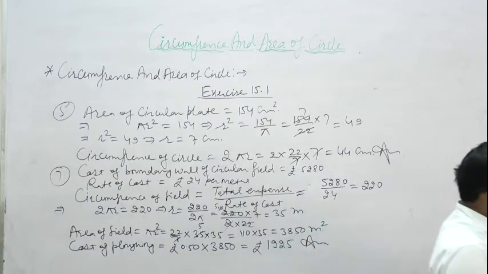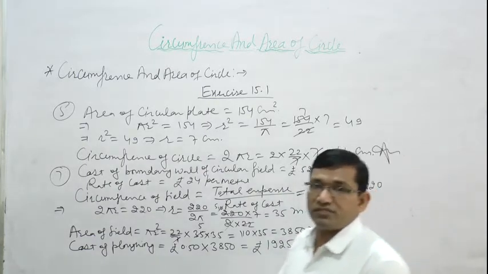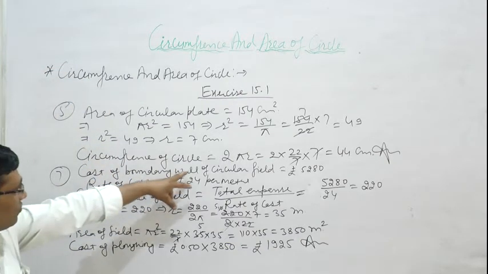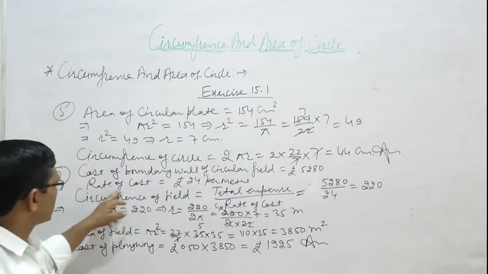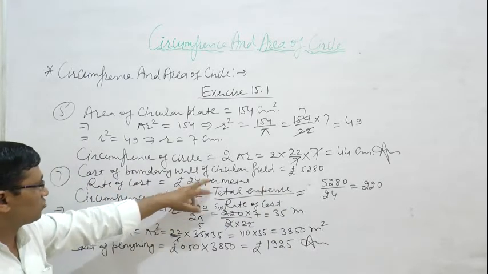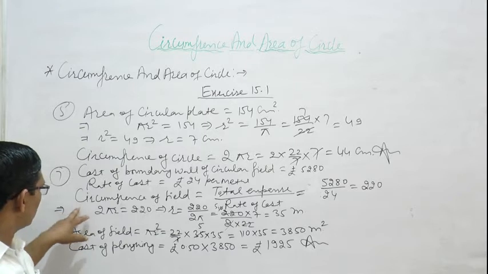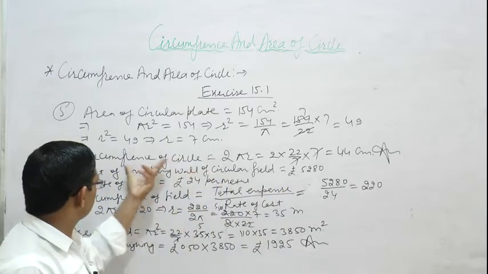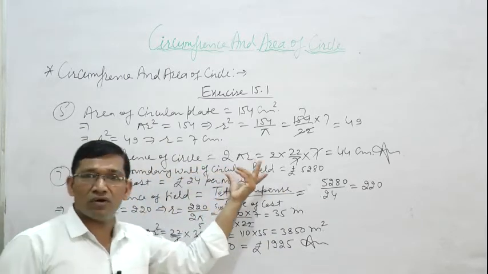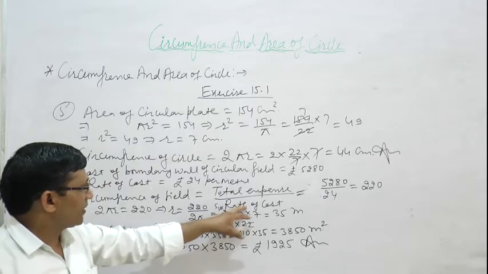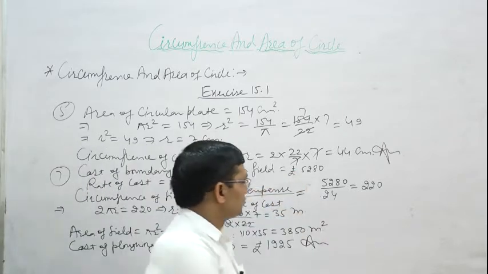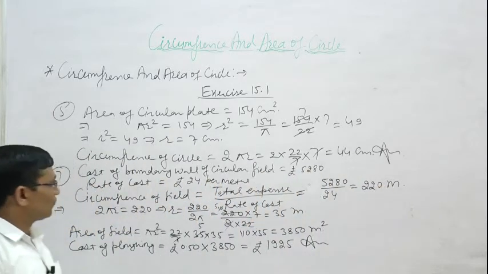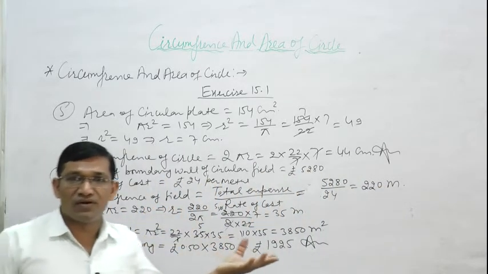So in this question, what is given? The cost of constructing a boundary wall of circular field is rupees 5280. One thing is given, cost of boundary wall of circular field. Then second is rate of cost. Rate of cost is rupees 24 per meter. This is also given. So circumference of field is equal to total expense divided by rate of cost, so we get 220 meter. It means this is the circumference of field, and type of field is circular field.